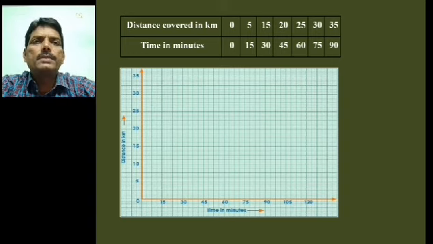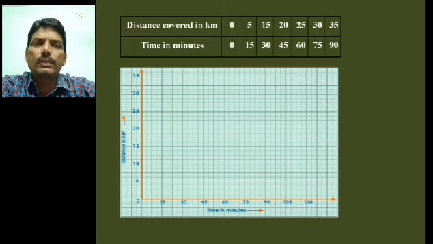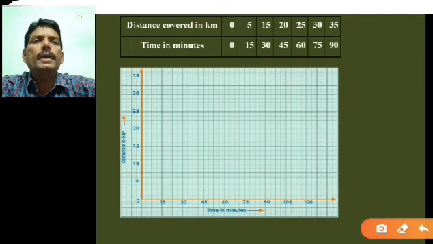Suppose the body is moving on a straight line. The distance covered in kilometer is 0 kilometer, 5 kilometer, 15 kilometer, 20 kilometer, 25 kilometer, 30 and 35 kilometer. Similarly, the time is here in minutes: 0, 15, 30, 45, 60, 75 and 90.